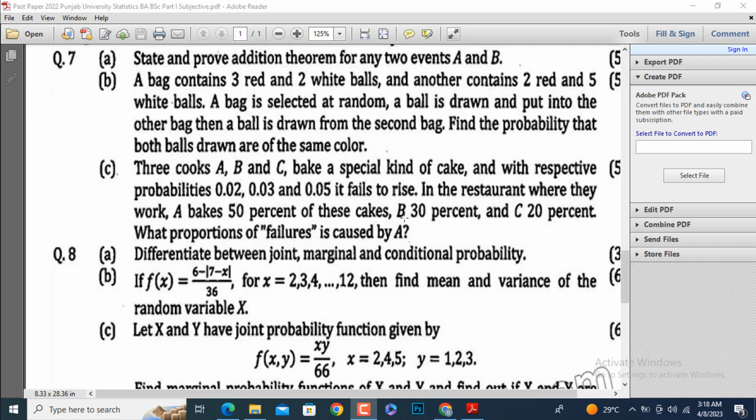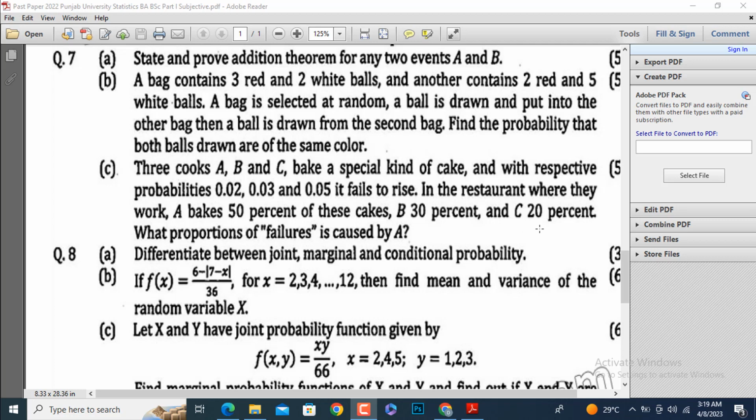There are three cooks A, B and C, and they are engaged in making a special kind of cake, but the probability of failure of this cake is 0.02 for cook A, 0.03 for B and 0.05 for C. On the other hand, the proportion of baking this special kind of cake is 50% for cook A, 30% for B, and 20% for C.